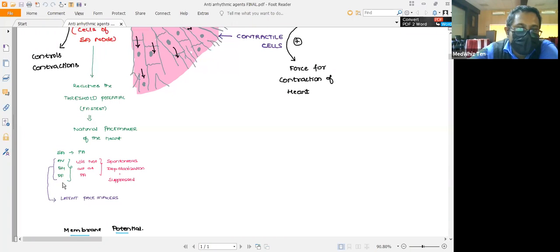can also act as an alternative to the SA node. They will only function whenever there is inactivity or malfunctioning of the SA nodal impulse generation. So they will take up the action, and that's why they are called latent pacemakers. Usually, in normal circumstances, this latent pacemaker activity by the AV node, bundle of His and Purkinje fibers will be inhibited.